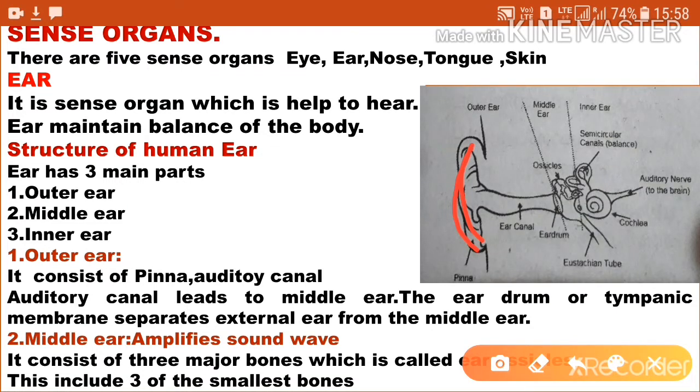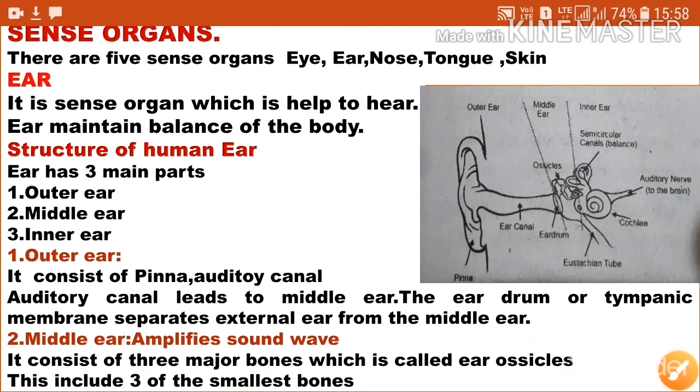Okay. Next, the middle ear. The middle ear amplifies the sound waves. It consists of 3 main bones, which are called ear ossicles. These are the 3 smallest bones.